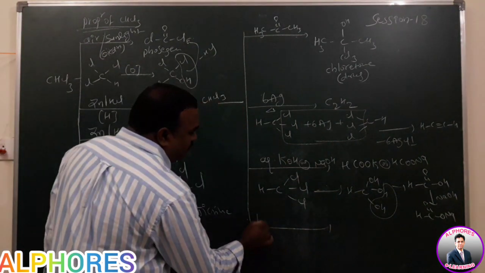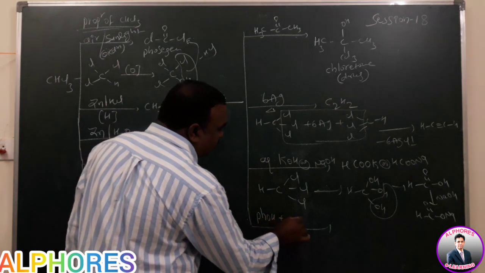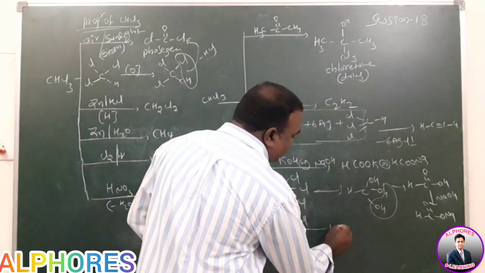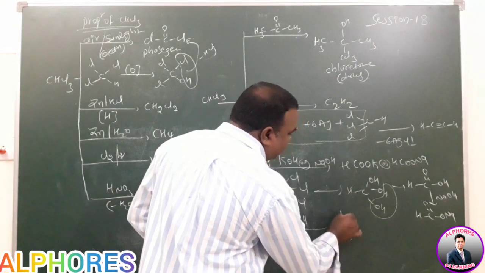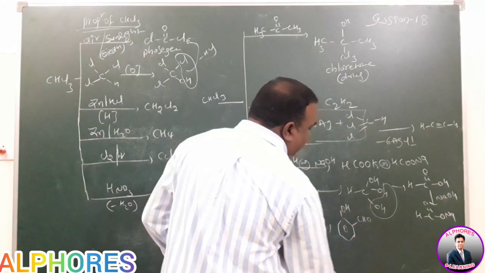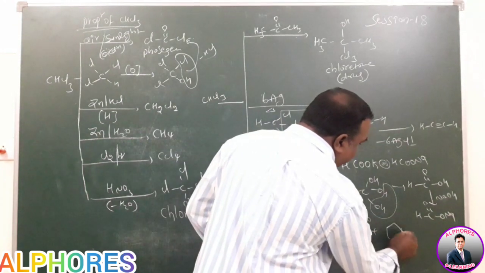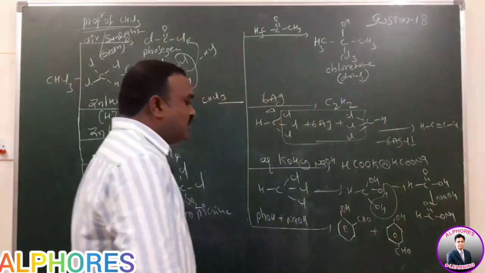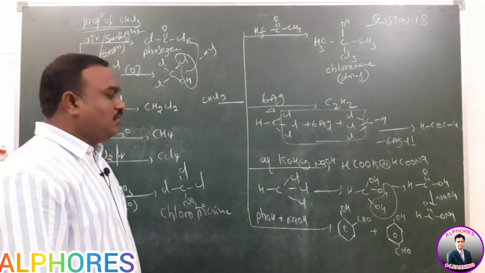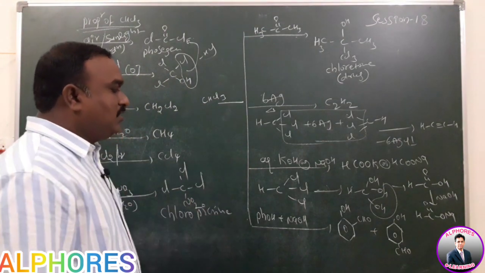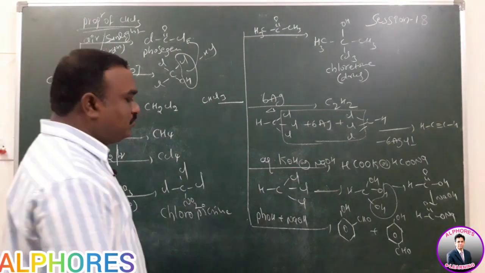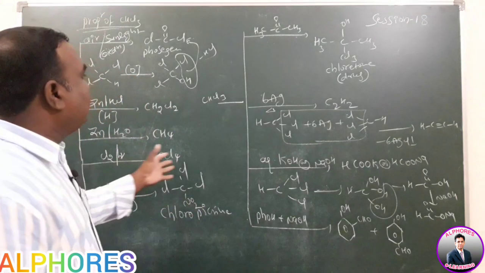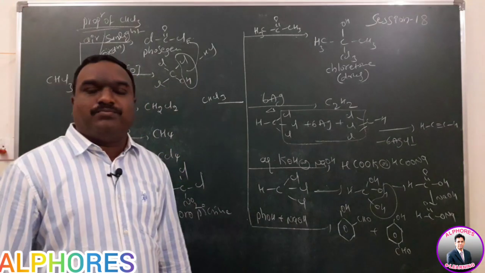Here the compound reacts with phenol in the presence of NaOH base medium, then forms what type of compound? Orthohydroxy benzaldehyde is formed. Orthohydroxy benzaldehyde, parahydroxy benzaldehyde is formed here. The reaction is generally called the Reimer-Tiemann reaction. We will discuss the mechanism in the phenols chapter. So only a simple product is given. This is the way to write the chemical reactions with chloroform.